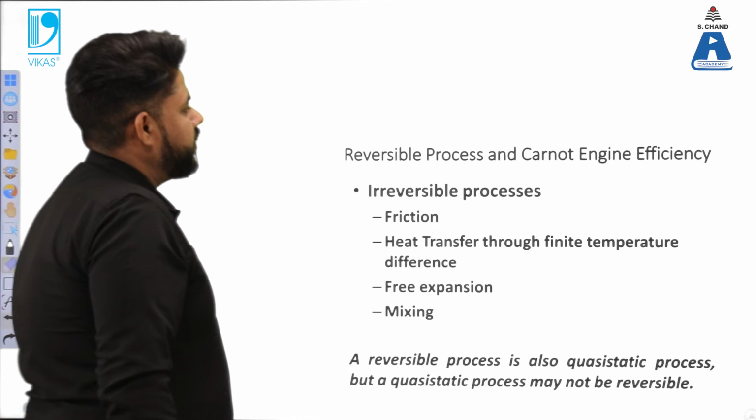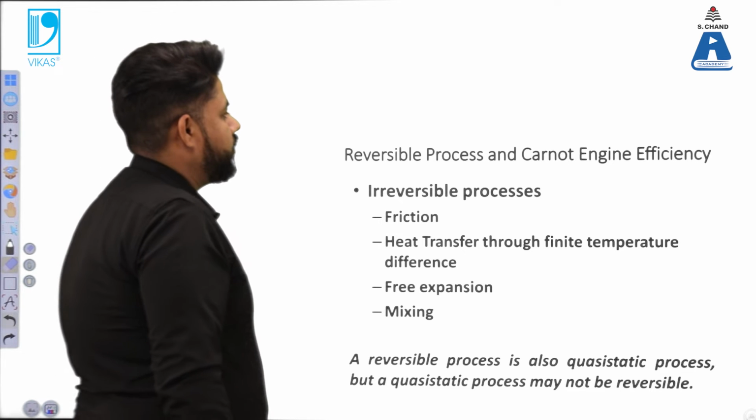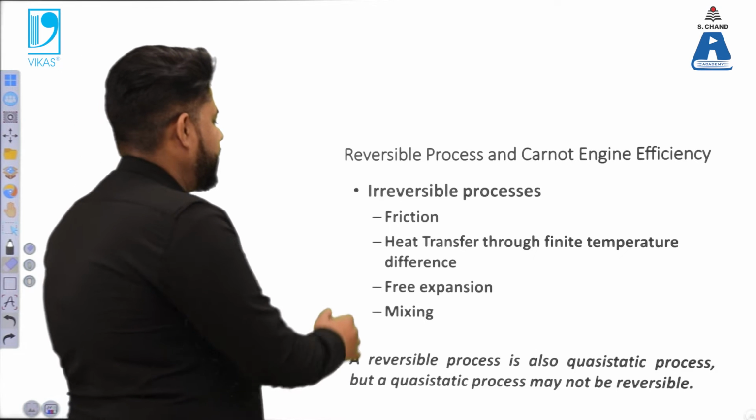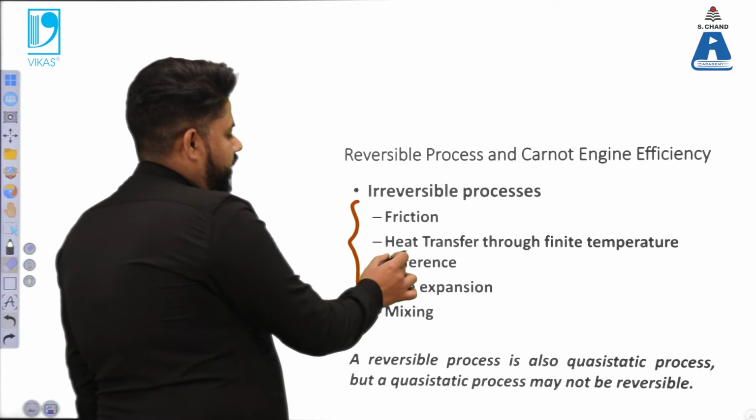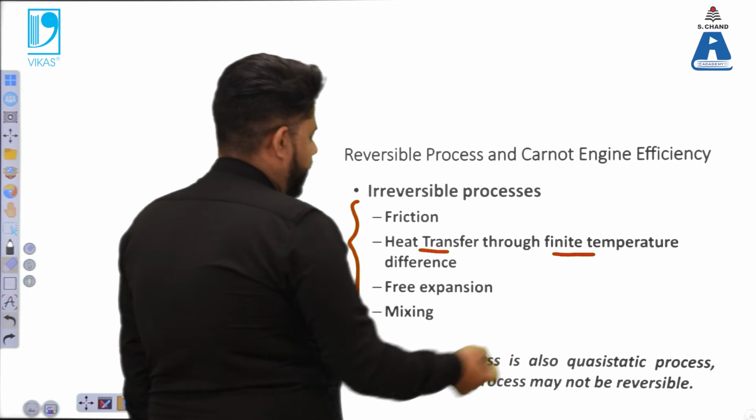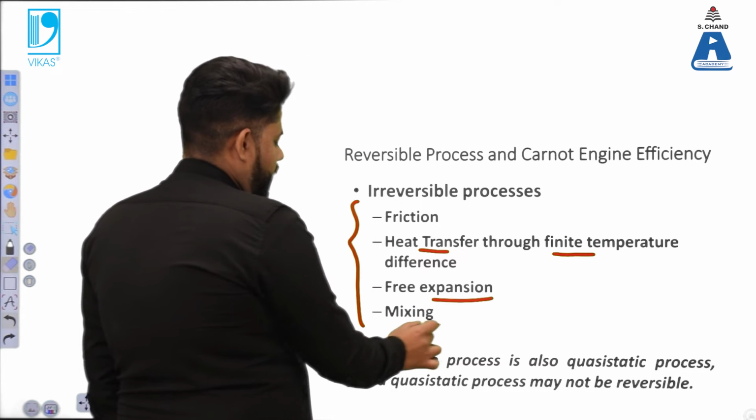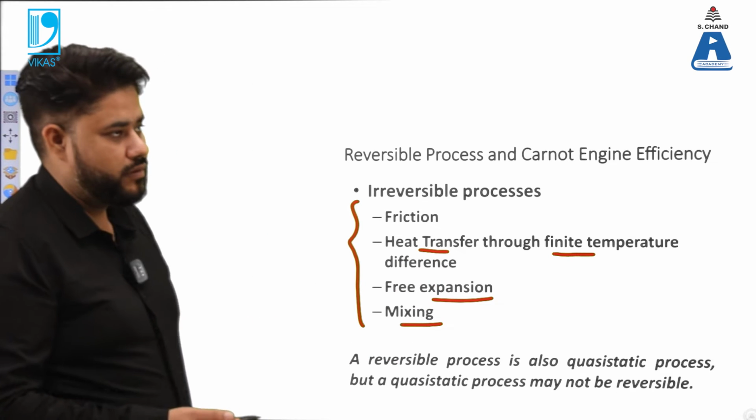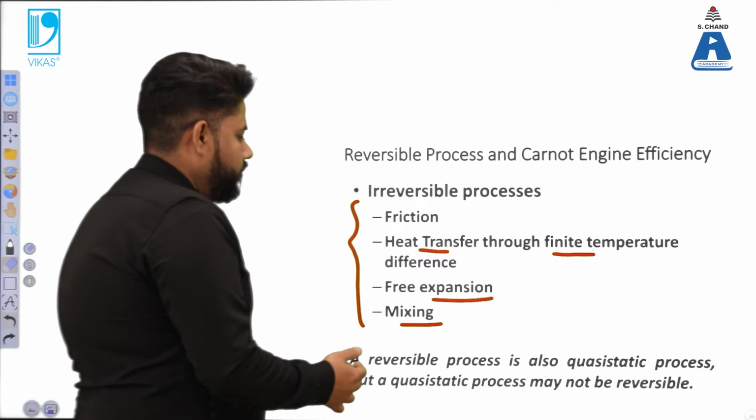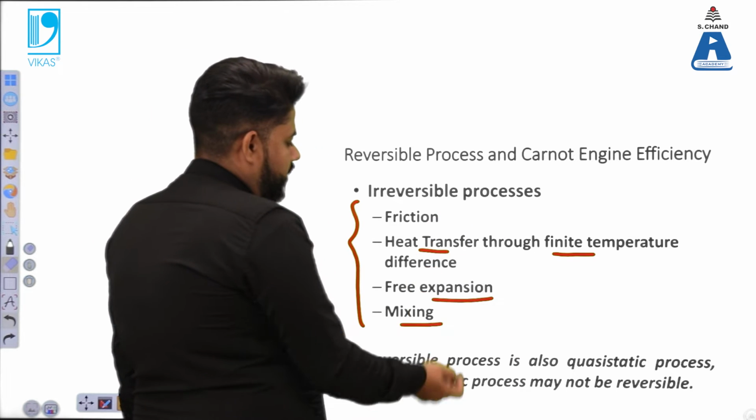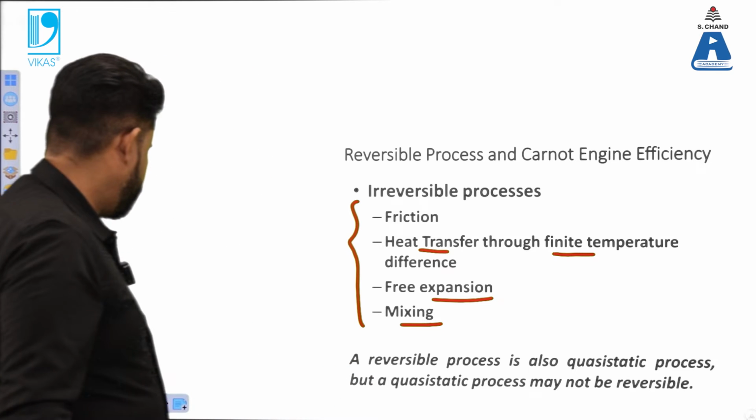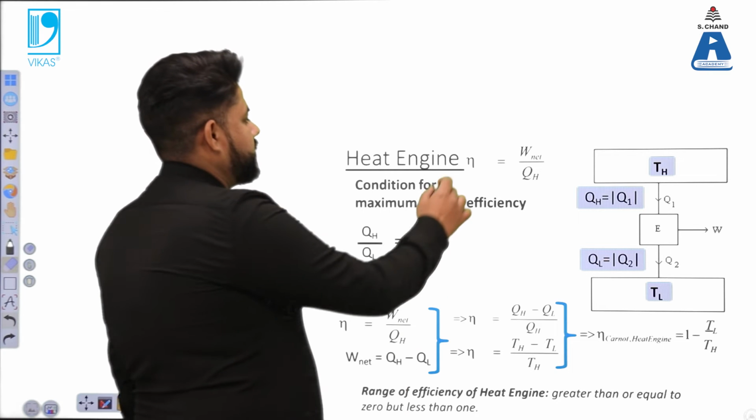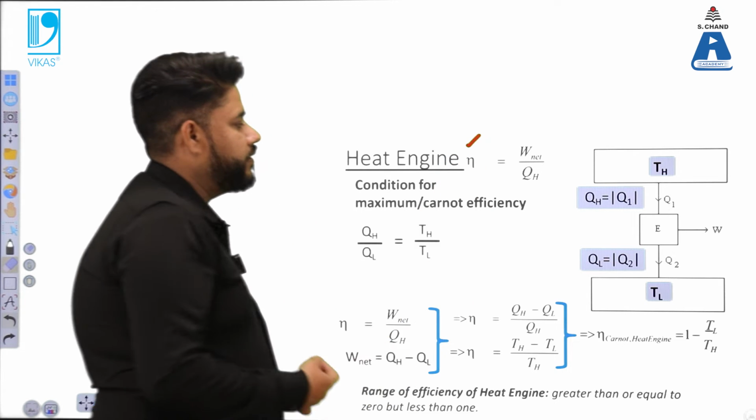Now we have certain cases in the Carnot engine efficiency calculations. We have irreversible processes like friction, heat transfer through a finite temperature difference, expansion processes, or mixing processes. A reversible process is also called a quasi-static process, but a quasi-static process in general may not be a reversible process.